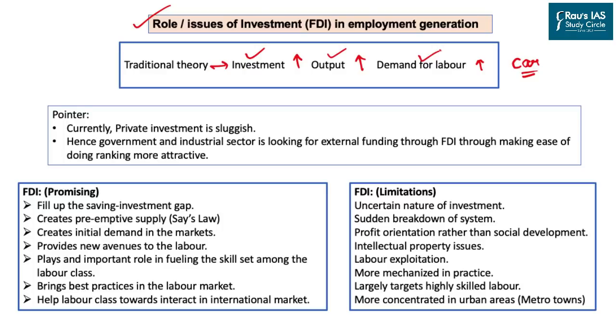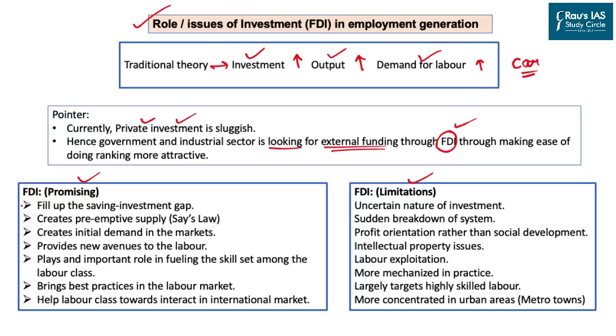Now, the point is the current situation goes with a downward trend in private investment, and there is a high limitation on government expenditure as far as investment is concerned. And because of this entire phenomenon, the government is mostly extending its focus on external funding through FDI. But FDI has promising as well as limiting results.